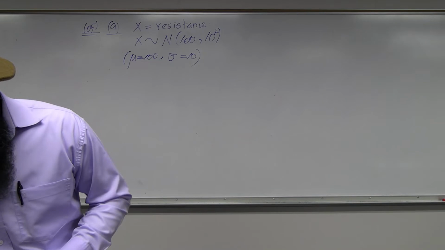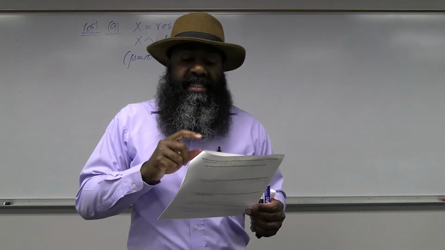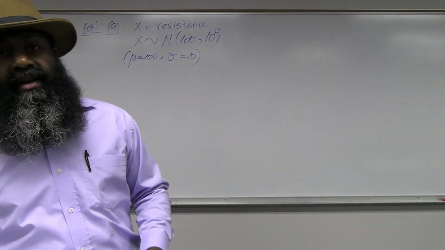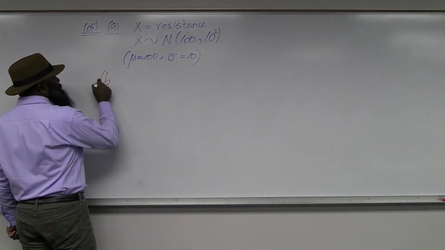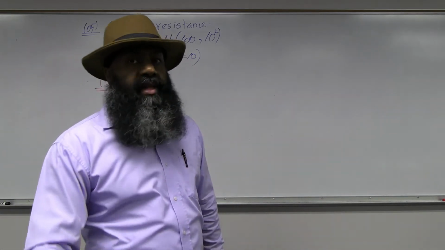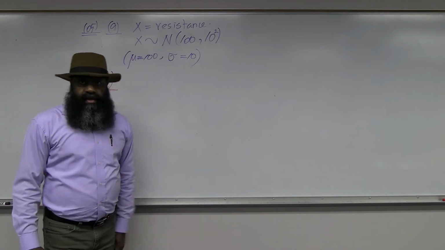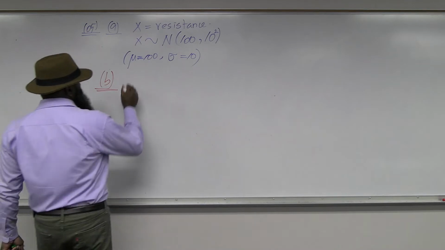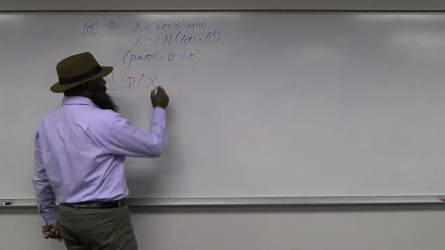All right, let's move on to part B. If you choose one resistor at random, what's the probability that the resistance is lesser than 95 ohms? You choose one resistor at random. Now, am I supposed to go for the central limit theorem? No, this is just from the given random variable. I just have to pick one resistor. So I need the probability that the randomly selected resistor has a resistance of lesser than 95.